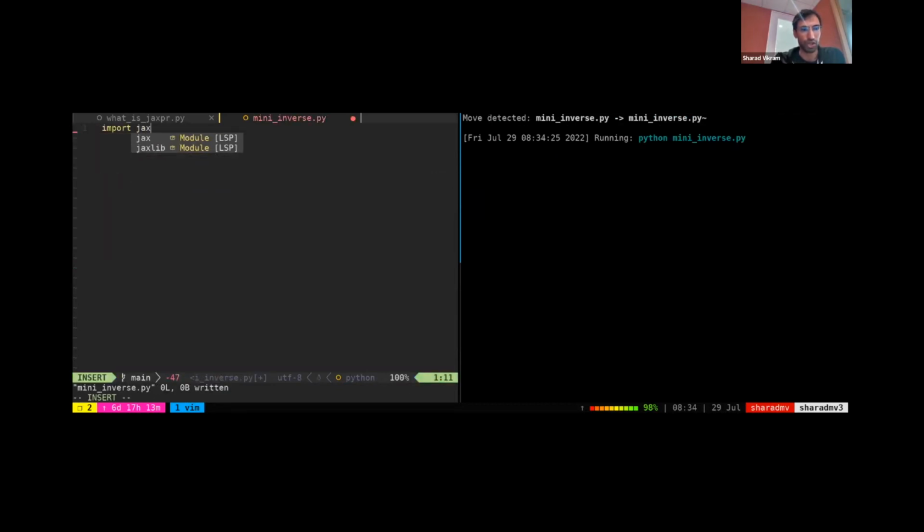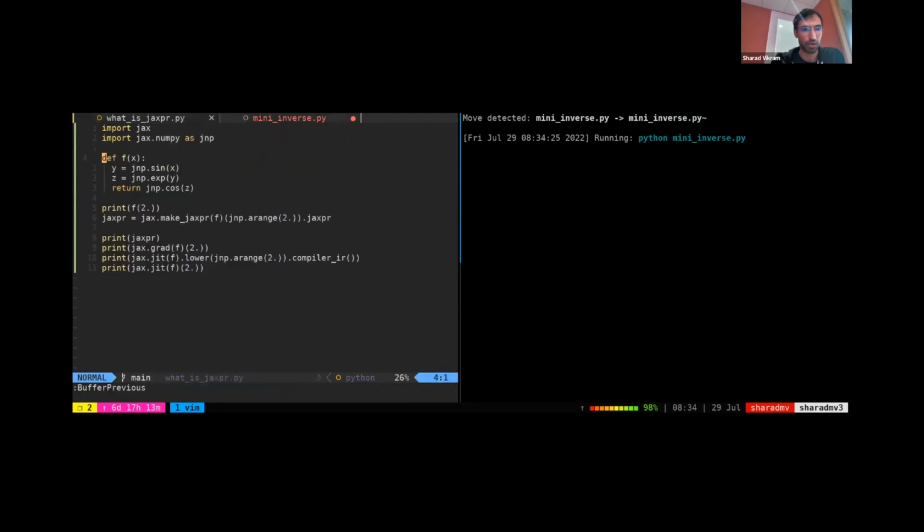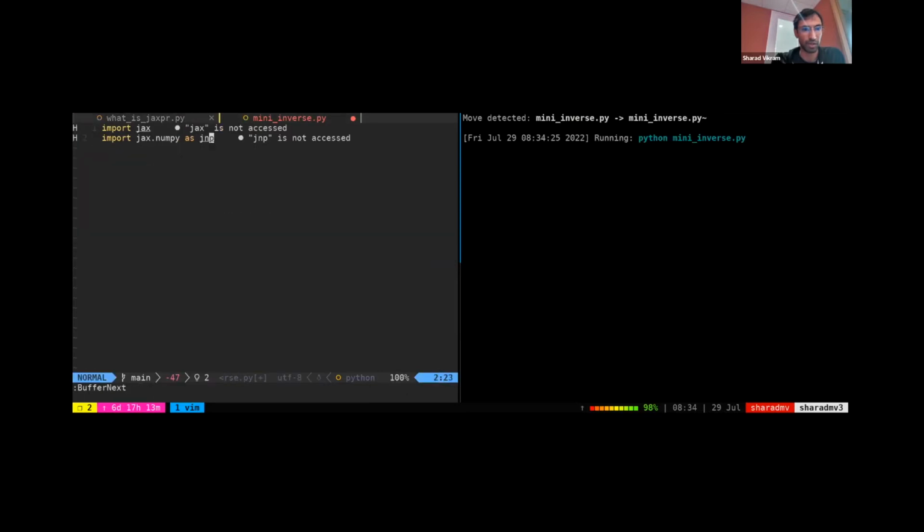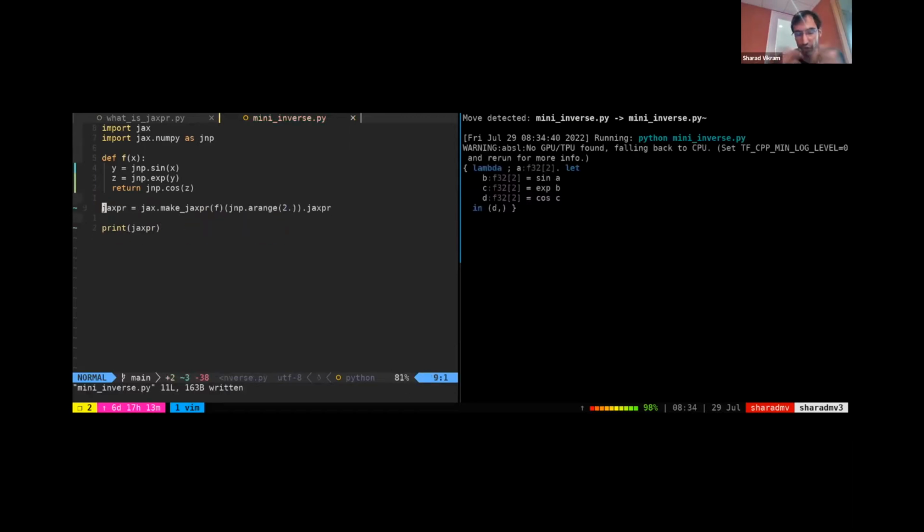So we'll import jax as before. We'll import jax.numpy as before. And I'll copy over my function and the fact that I'm creating a Jaxpr from it. So what can we do with Jaxprs? The simplest thing we can do is interpret them forward, as in just evaluate the Jaxpr.